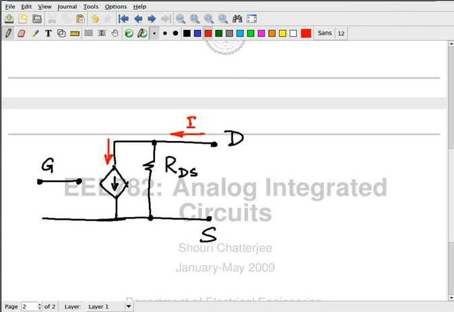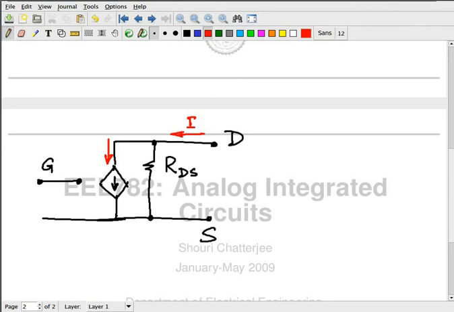Okay? So the point that I want to carry across here is that RDS changes as things change. This relationship between the gate to source voltage and the control current source also changes as your VGS and VDS change. So it's a big mess.